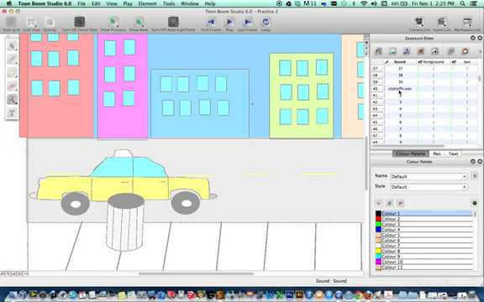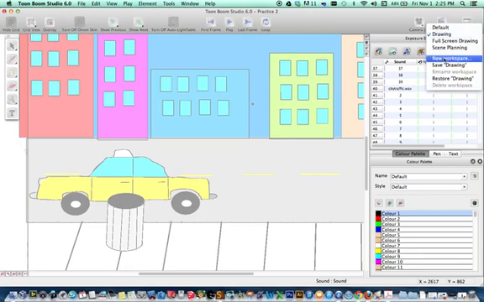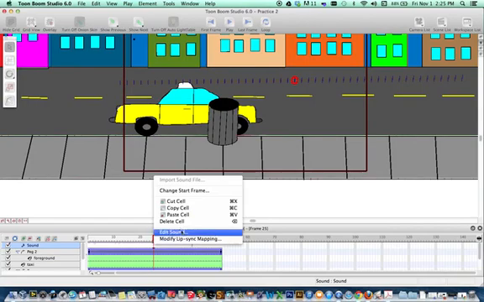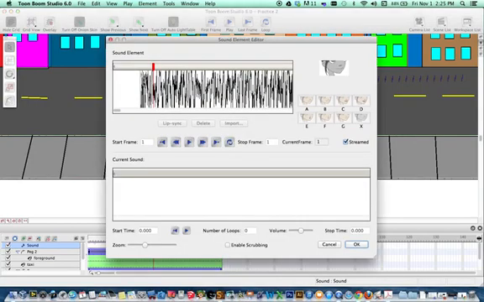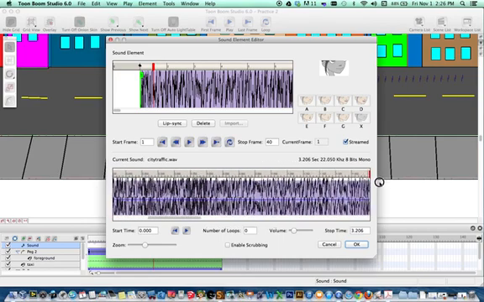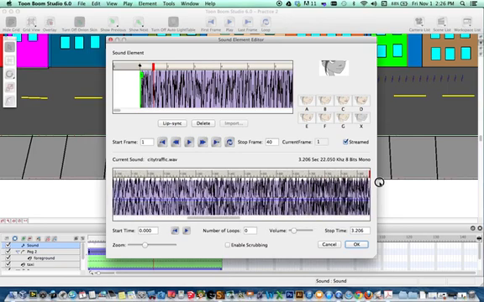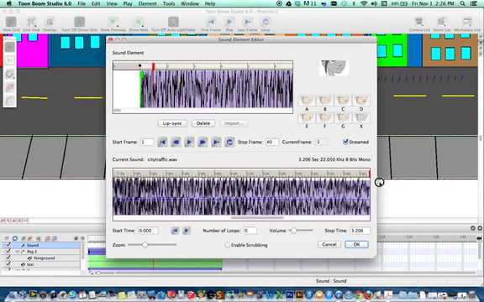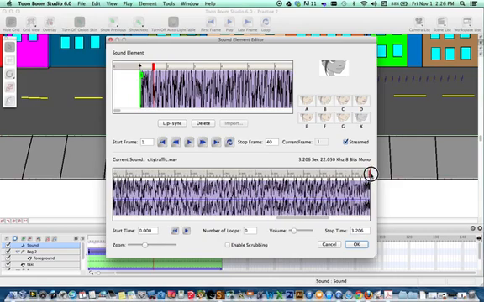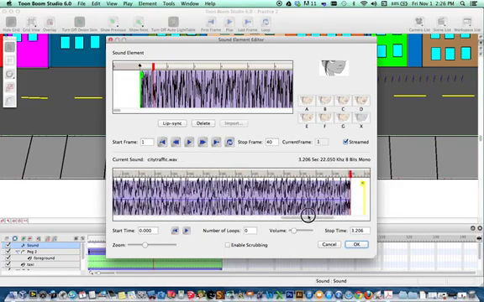So one of the things you can do is you can look at the sound effect in the edit sound mode, and you can look for the gap. It doesn't look like it's at the beginning, so let's scrub through. If you scrub through, you can usually see where the gap is, and then you can decide which frames you get rid of so that the sound plays back to back together. Doesn't look like I can see the gap.